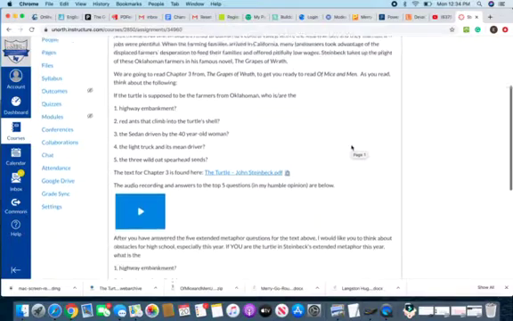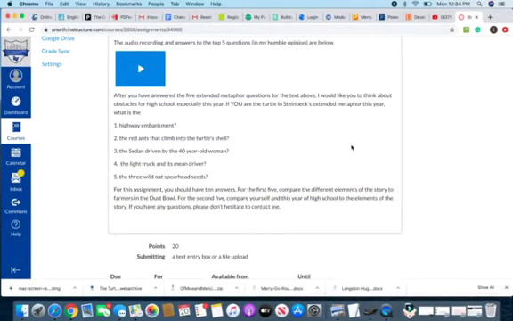When you've done that, I then want you to compare the elements in the turtle story to elements from your life this year in high school.